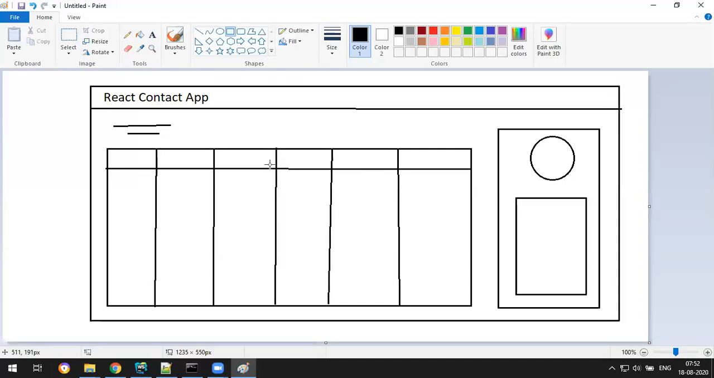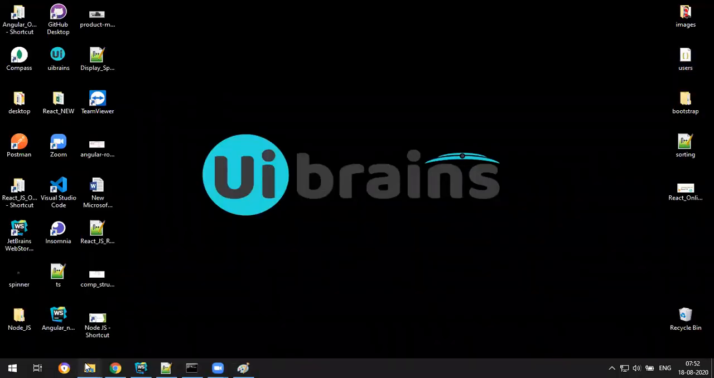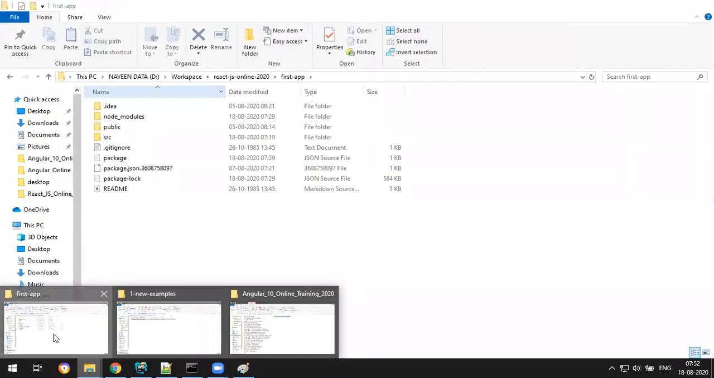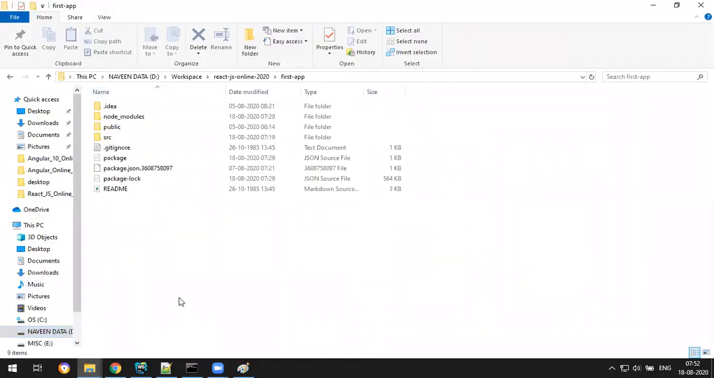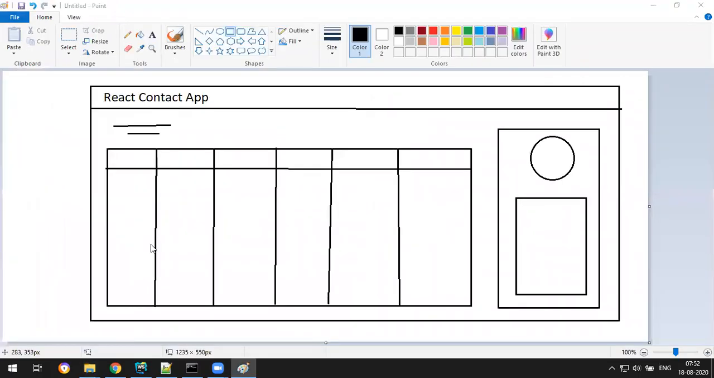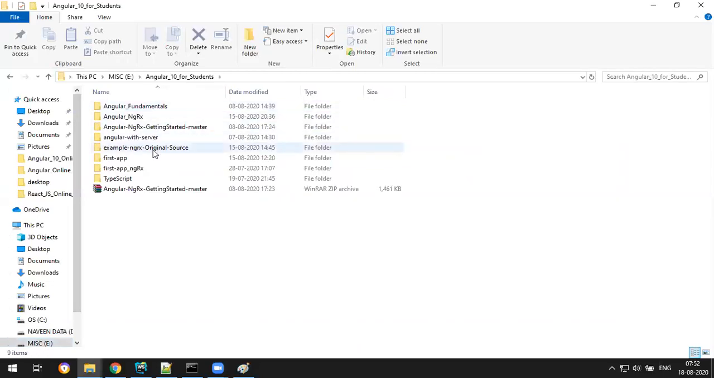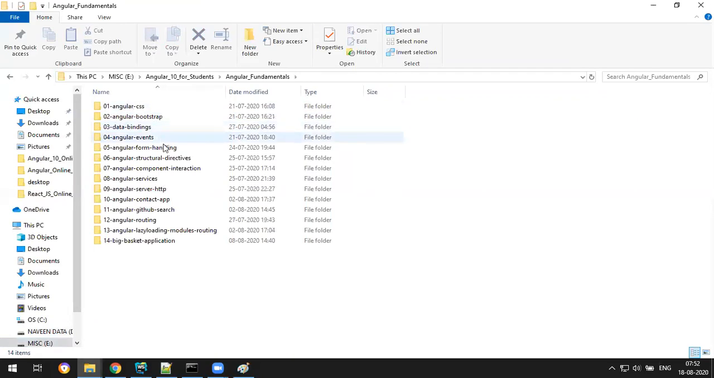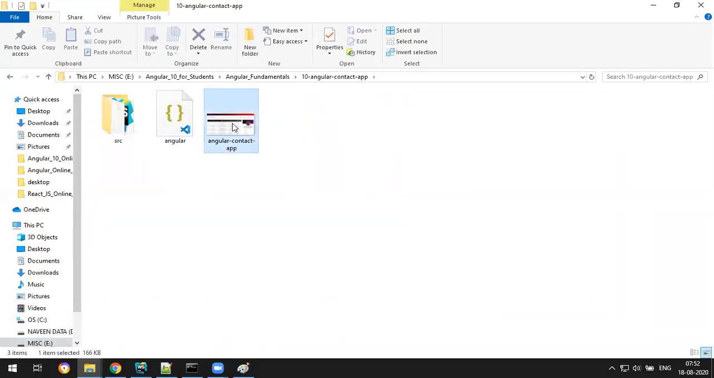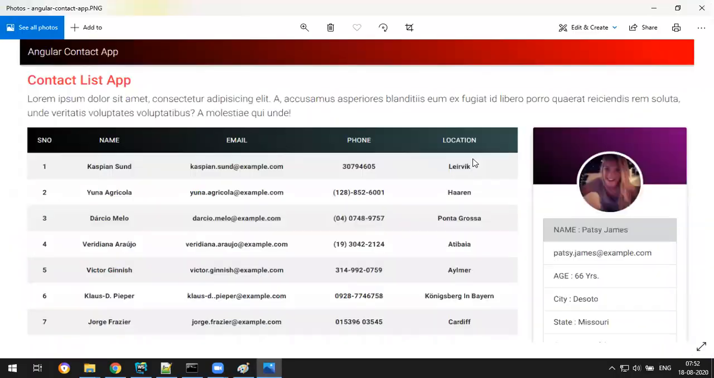So I'll show you the real image. I think we have done it in the Angular batch recently, so let's make it in React now. I'll show you the real picture of the contact app. Yep, I have it. Yeah, this one. This is the real image of the application.